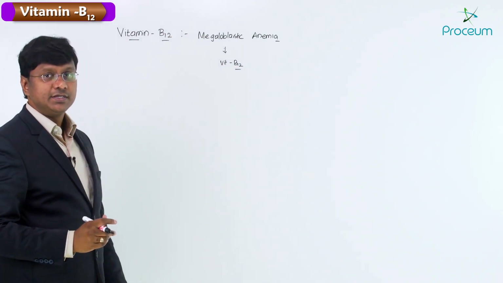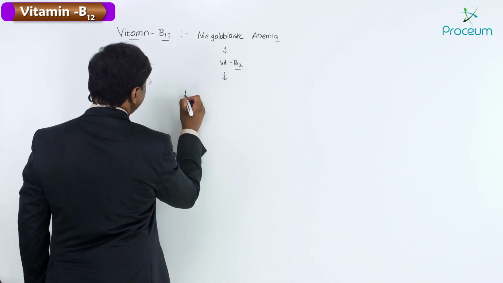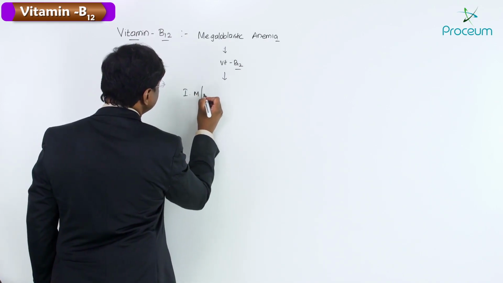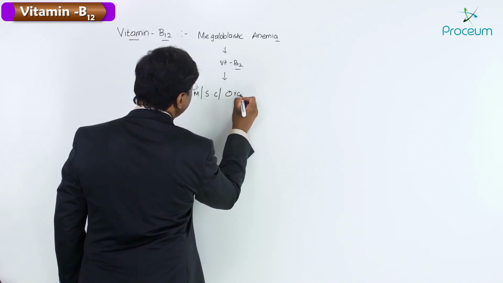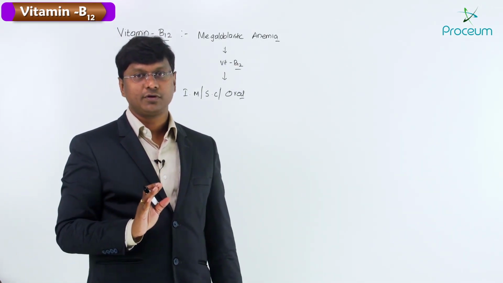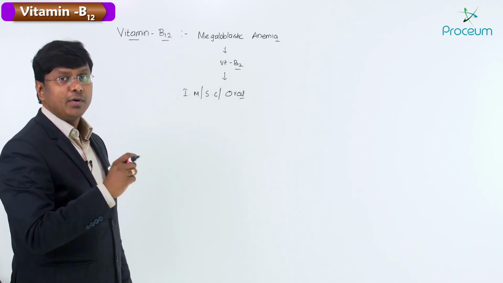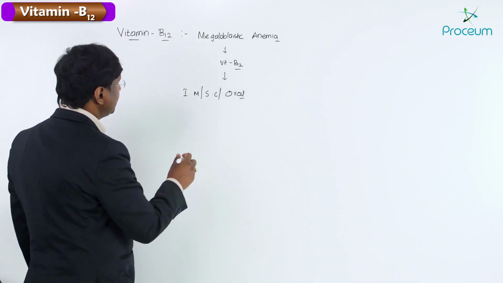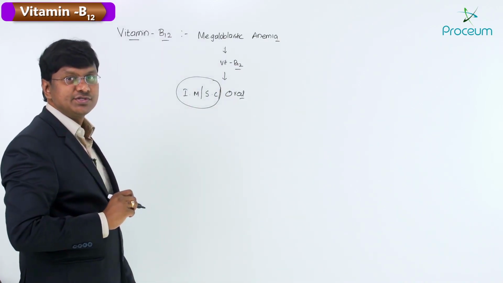This vitamin B12 can be given via the intramuscular route or subcutaneous route, or it can be given in the form of oral formulations. Now, which particular form of megaloblastic anemia requires intramuscular or subcutaneous administration?